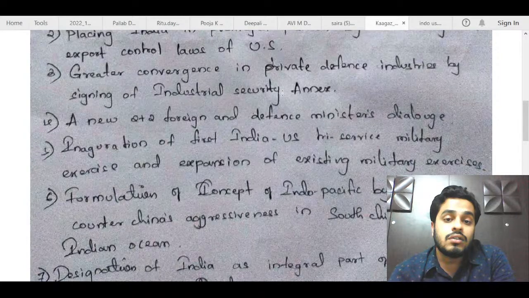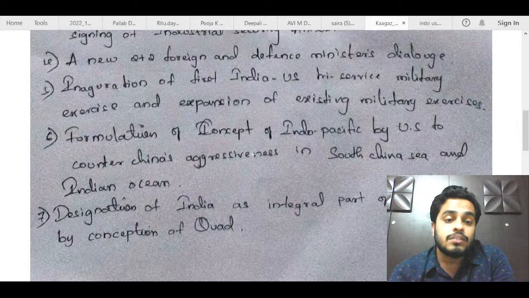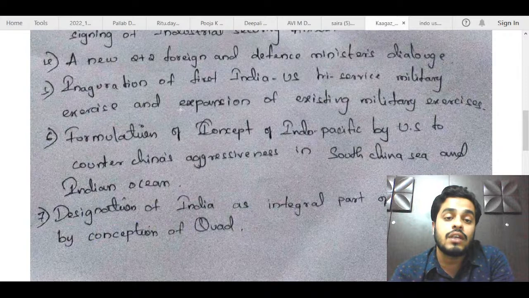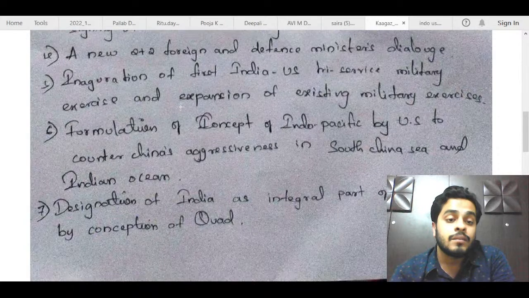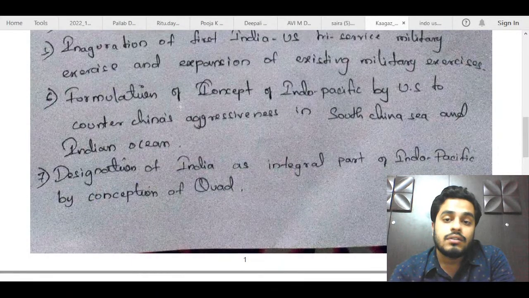New 2+2 foreign and defense ministerial, this is fine. Tri-service military exercise. Okay, here again she has mentioned this tri-service military exercise but not given the names. So adding the names gives an impression that you have the knowledge. So you can try to incorporate that. Next part is Indo-Pacific. This is good. Here again you could have mentioned Quad.